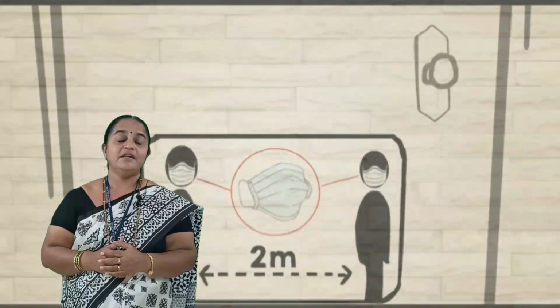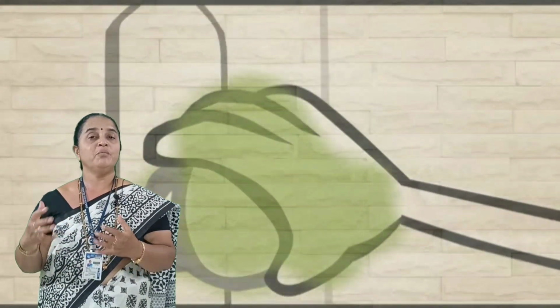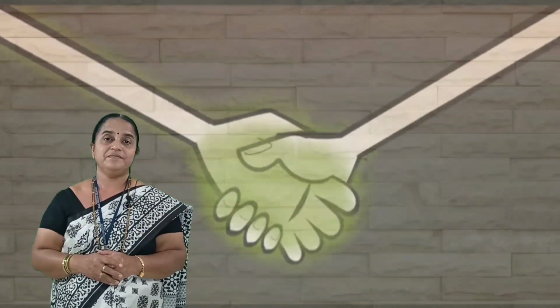Apart from that, we can eliminate the vectors which carry the pathogens to our food, or carry the pathogens to our body parts. So by doing these basic things, we can keep our health in a stable position.